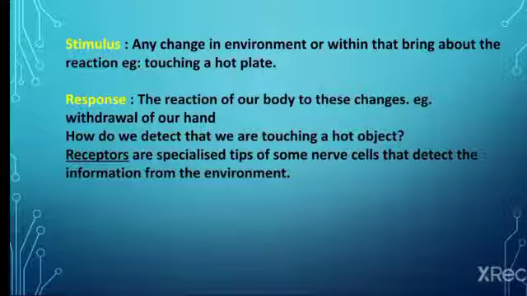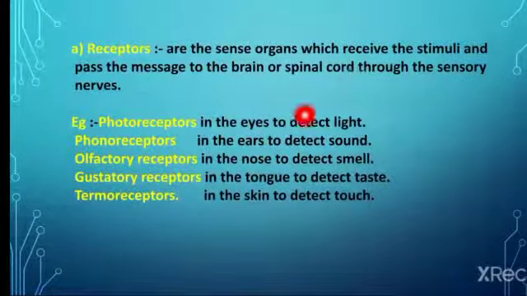How do we detect that we are touching a hot object? With the help of receptors. Okay, just see, receptors are the sense organs which receive the stimuli and pass the message to the brain or the spinal cord through sensory nerve. Receptors of different types are present in our body, like eye to detect light, ear to detect sound, nose to detect smell, tongue to detect taste, skin to detect touch, hot and cold. So there are different types of receptors which are present inside our body.